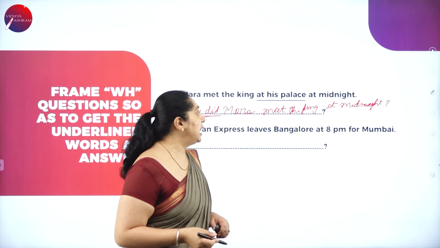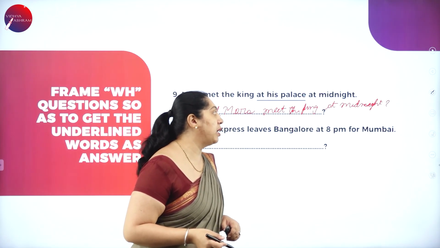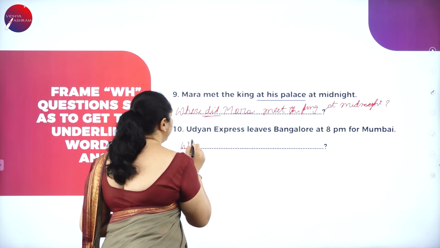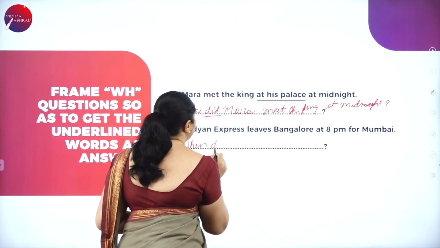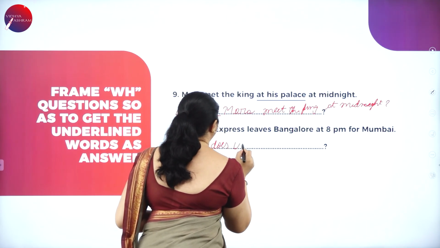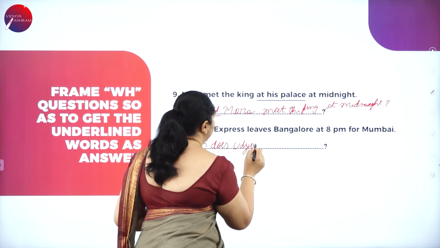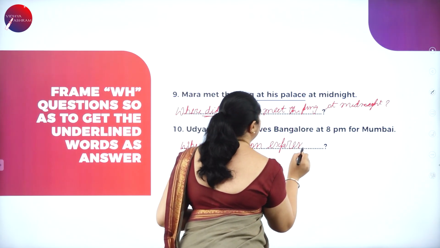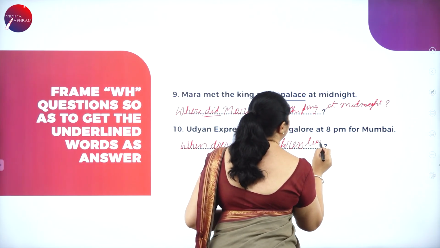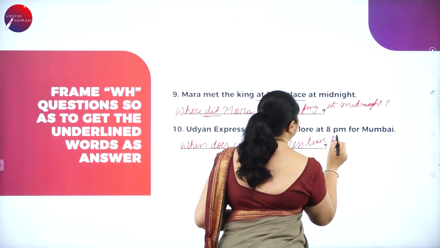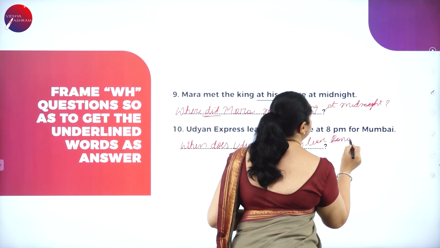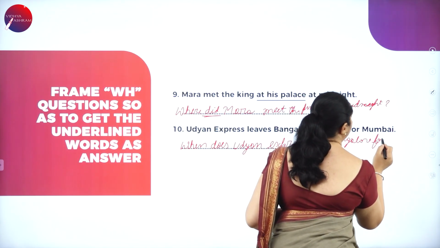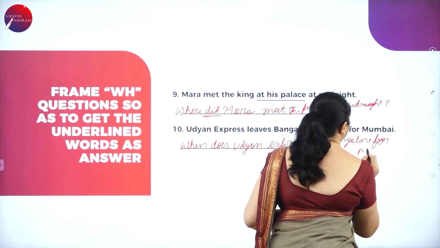Udyan Express leaves Bangalore at 8 p.m. for Mumbai. Udyan Express. When does Udyan Express leave Bangalore for Mumbai?